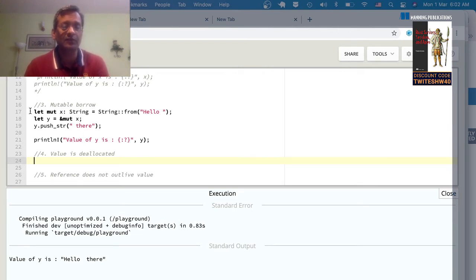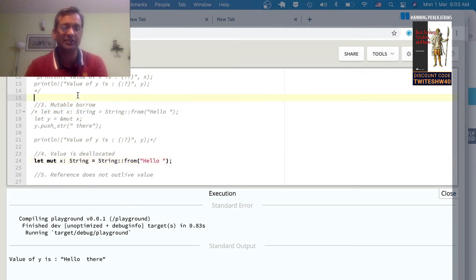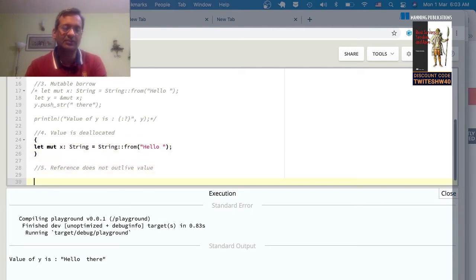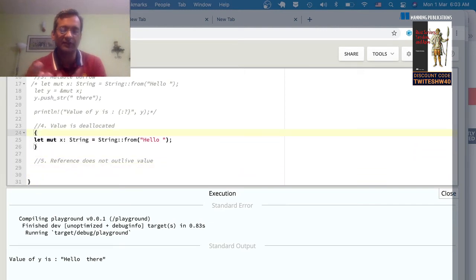So we'll take the same example again. Let's declare x. I'm just leaving these in there so that you can refer back to it if you want to rewatch the stream. Okay, so let's do this. I'm going to create another lexical scope within the scope. So if you see this pair of enclosing braces within the main program, I'm creating a statement within this block. And then let me try to access the value of x outside of this block.